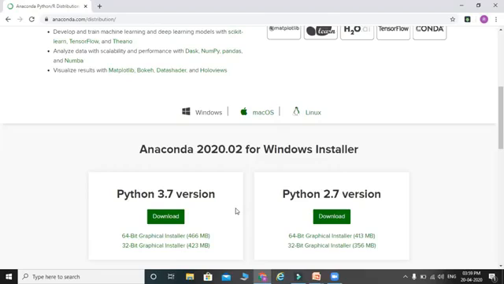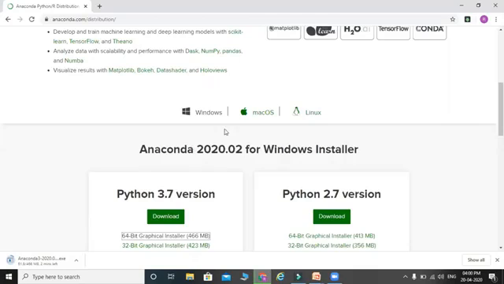Now, if you are on Windows, you will go ahead and download the 64-bit graphical installer. So that is for Windows. When I click here, it starts downloading. It is approximately 466 MB, so it takes some time to download.